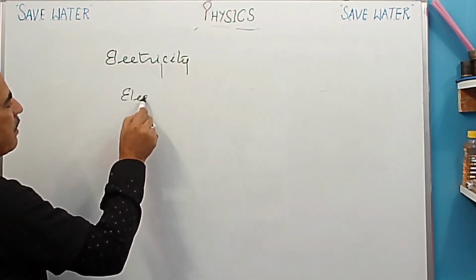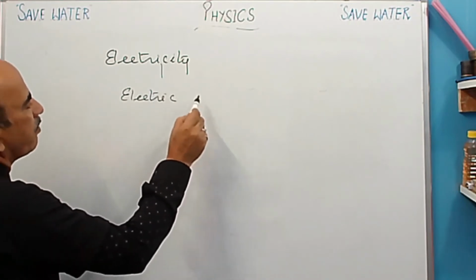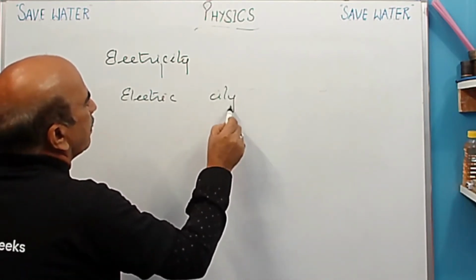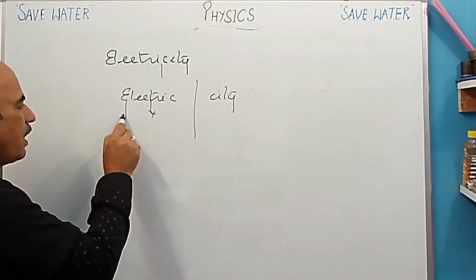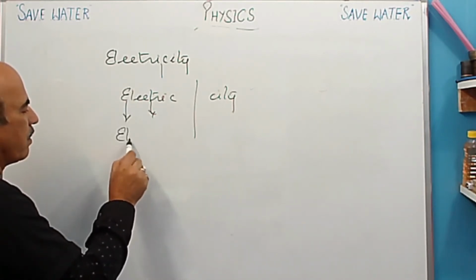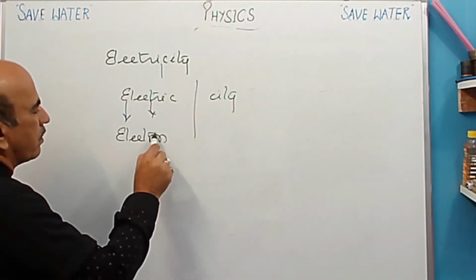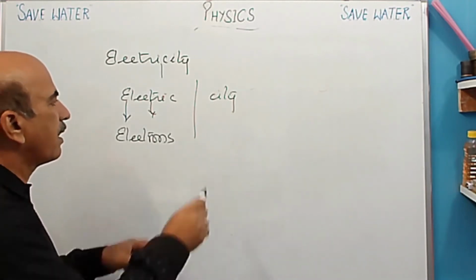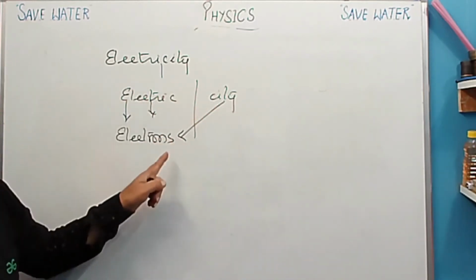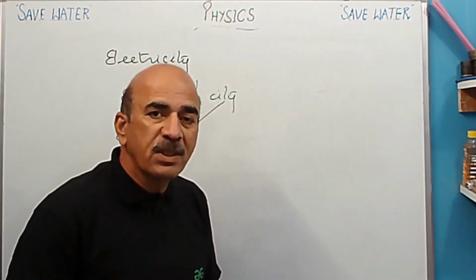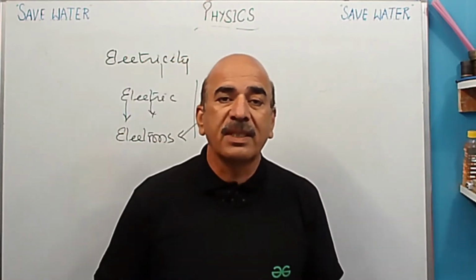One part is electric and the second part is city. E for electrons. So we can say that electricity is the city of electrons. City of electrons means जहाँ पर electron रहते हैं, where electrons reside.